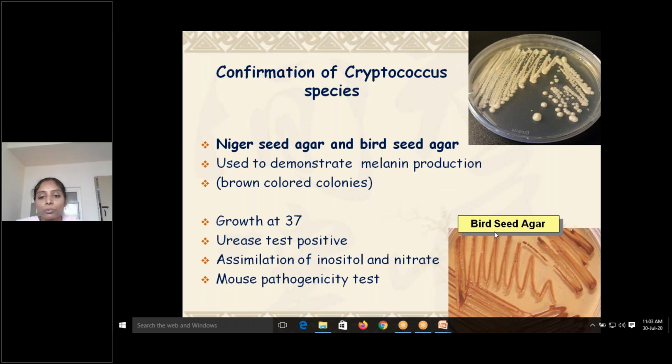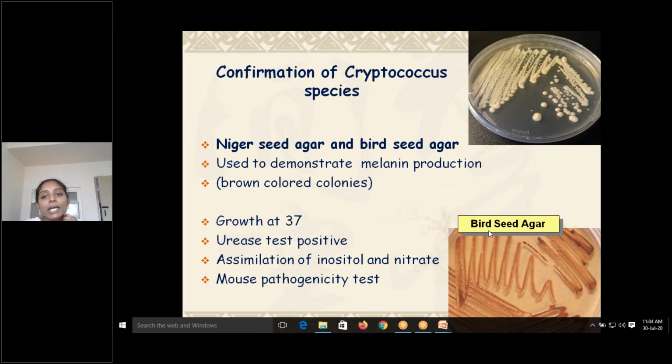Brown colored colonies indicate that it is a Cryptococcus species. Other tests: growth at 37 degrees, positive urease test, and assimilation of inositol and nitrate. Mouse pathogenicity tests can also be used, but now it is not common because of animal ethics. It is used only in research laboratories when required.